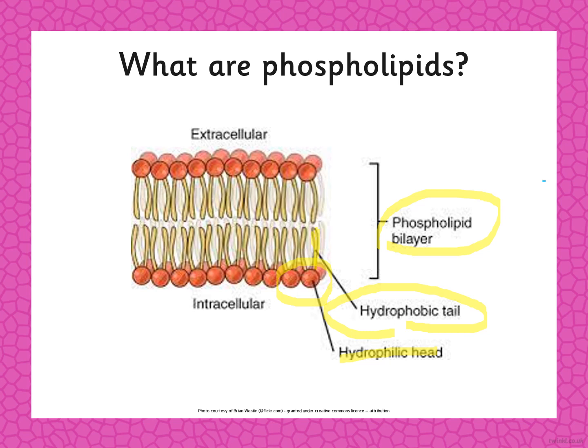It consists of two layers. The tails are linked together to form the phospholipid bilayer. So we have two sides, intracellular and extracellular. This diagram is very important. I will ask you about this diagram. Hydrophilic head, hydrophobic tail. Please take care, there is a difference. It consists of a phospholipid bilayer, with extracellular and intracellular sides.